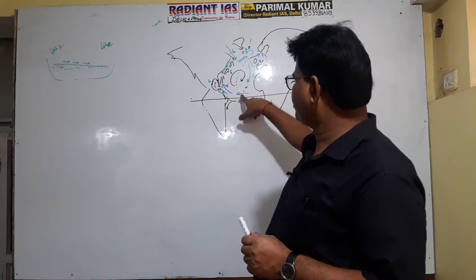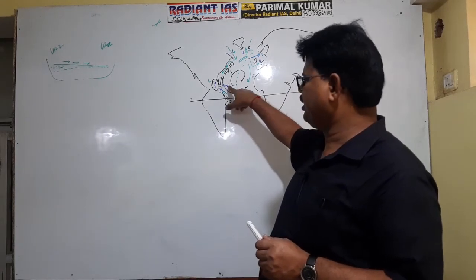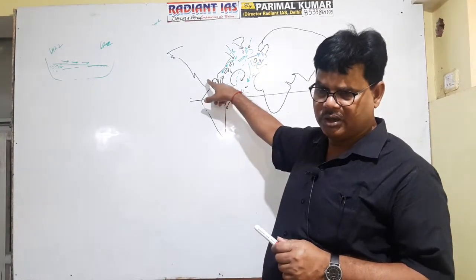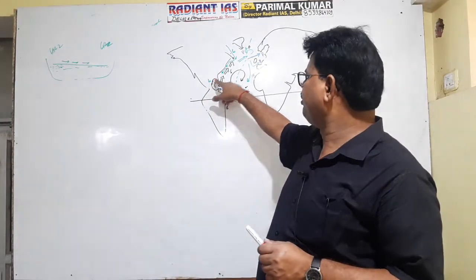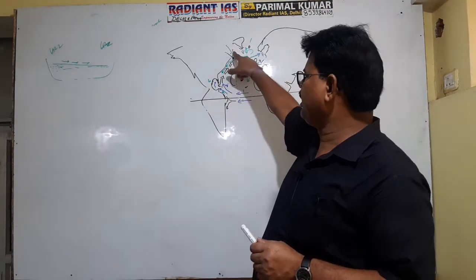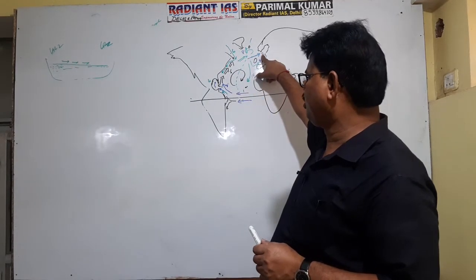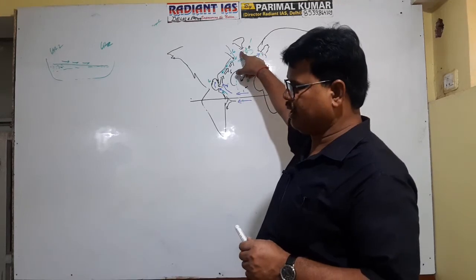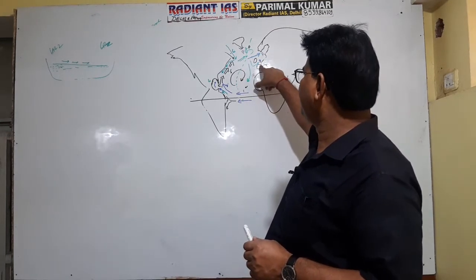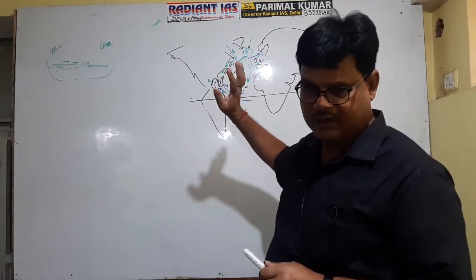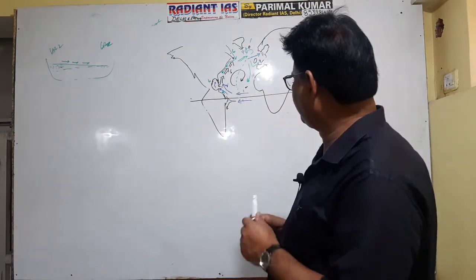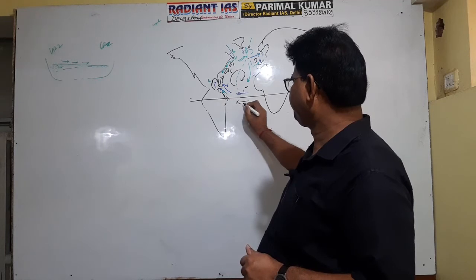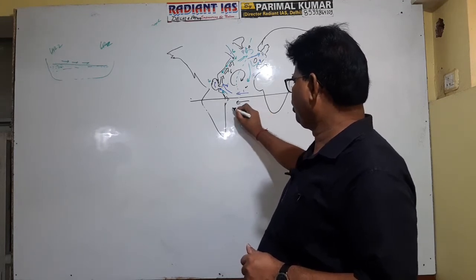First is the North Equatorial Current, second is the Antilles Current, third is the Caribbean Current, fourth is the Florida Current, fifth is the Gulf Stream, sixth is the Labrador Current, seventh is the North Atlantic Drift, eighth is the Irminger Current, ninth is the Rennell Current, and 10th is the Canary Current. It is clear now? And in the southern hemisphere you see, right, this is the South Equatorial Current, right, South Equatorial.